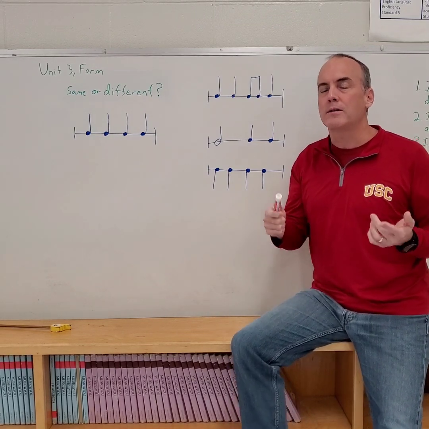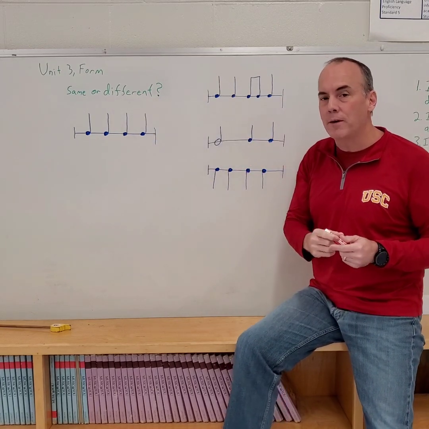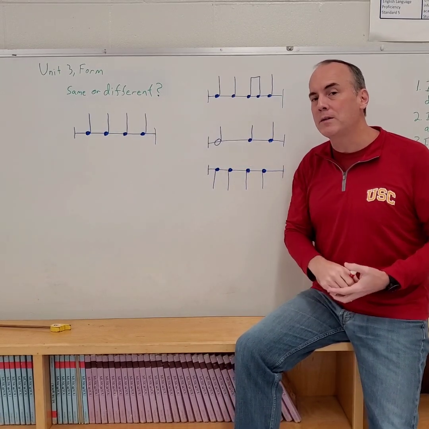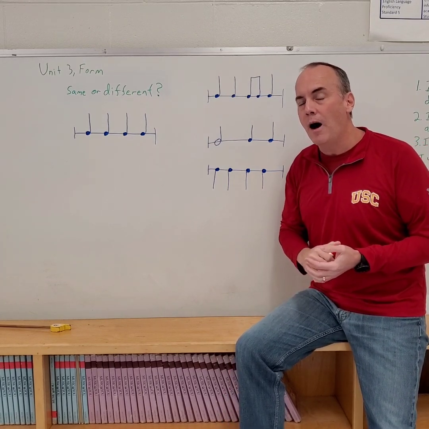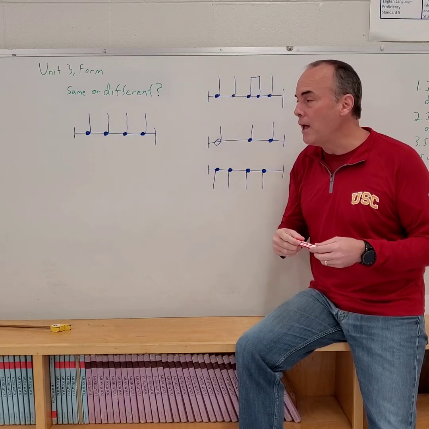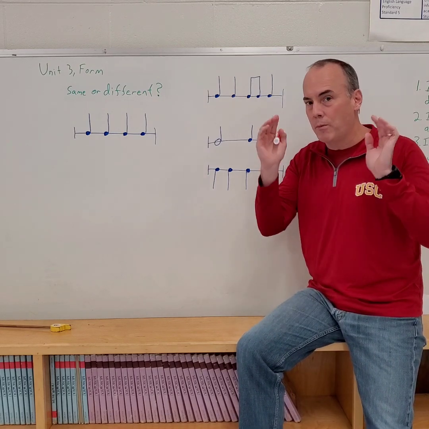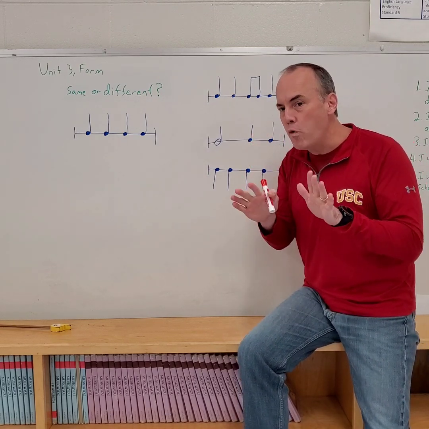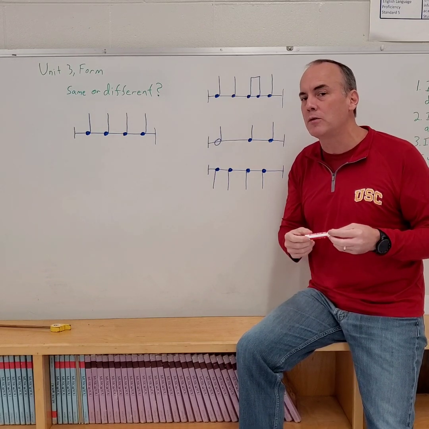We're going to take a look at some musical shapes and decide whether or not they are the same or different, all right? And that's going to help us a lot when we start talking about the actual shapes of music in A and B, or AB and ABA next week, okay? Now remember, form means shape, but the word we're going to use is going to be form, okay? We're always going to talk about musical form. We very rarely talk about musical shape.